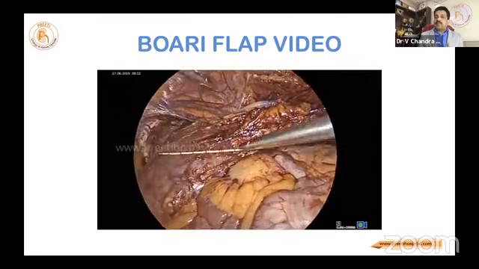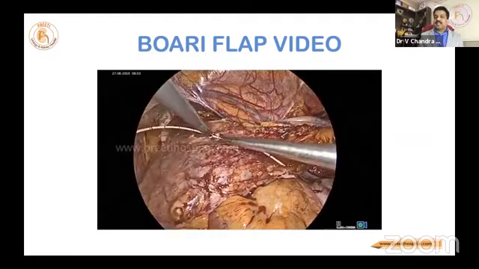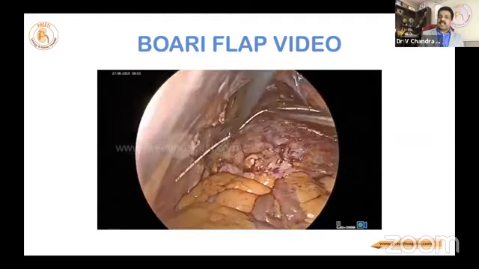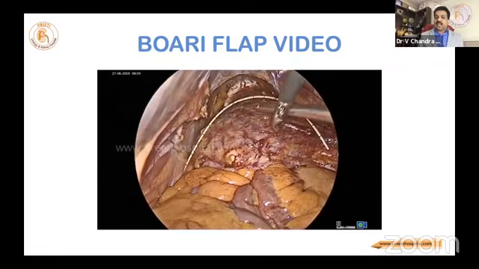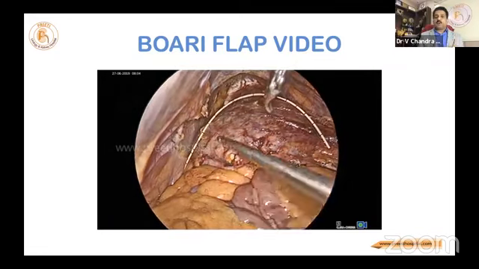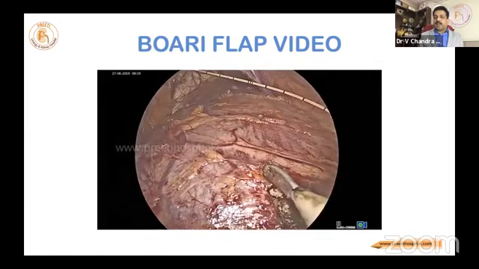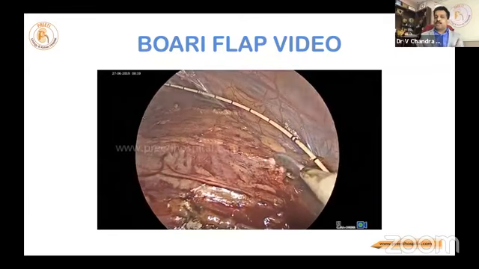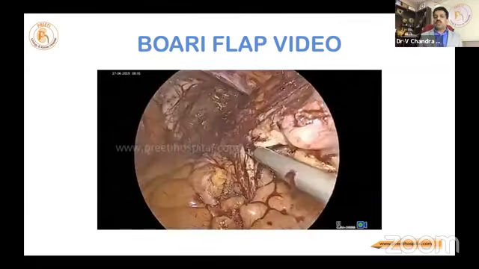Now the gap between the proposed pelvis and the bladder is only 6 centimeters. So 6 plus 6, 12 centimeters, I was able to get easily. Then I decided that I will go ahead with the Boari flap. One should be careful because it is irreversible damage to the bladder. While doing the marking, it should be wide, wide, wide, because by width, you will not lose anything.